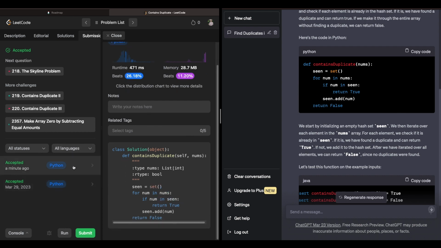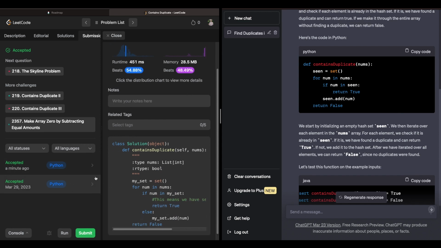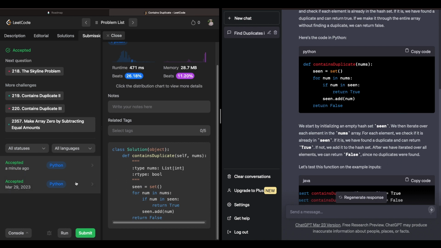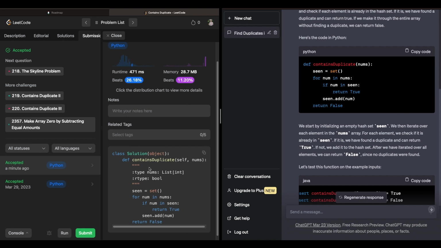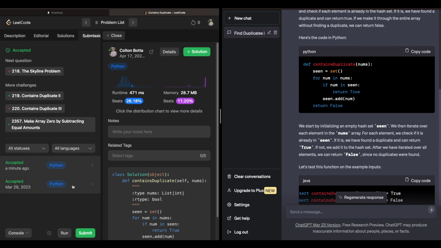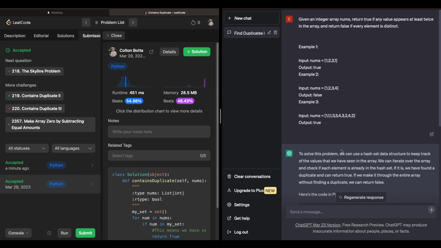Hold on, let's see. I'm just comparing the code of the two. Return true, else. Yeah, I don't know why we're seeing such a big difference there, because the code is pretty much exactly the same, but mine is showing a little bit better. But yeah, that was ChatGPT correctly solving the first question.